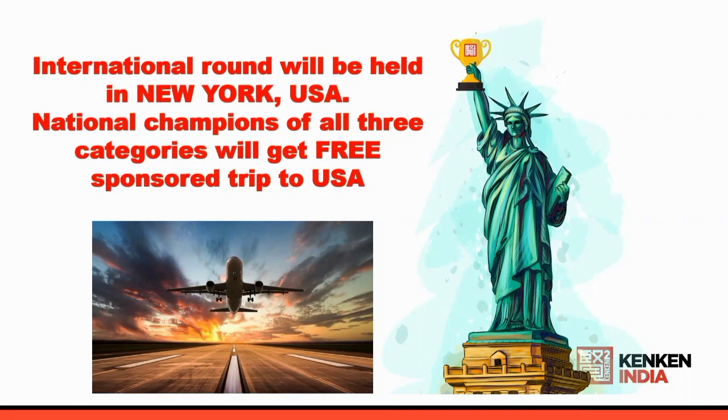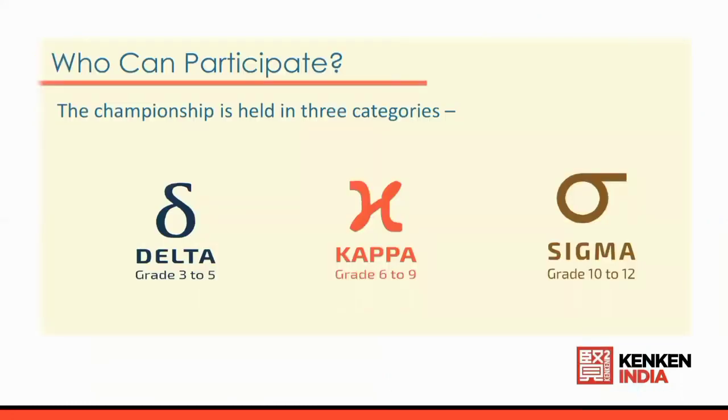Now let us understand the format of the competition. This competition is divided into three categories. Initially, to start with, Delta. This is meant for students of class 3 to class 5. Then Kappa, which is meant for students of class 6 to class 9. Then Sigma, which is meant for students from class 10 to class 12.